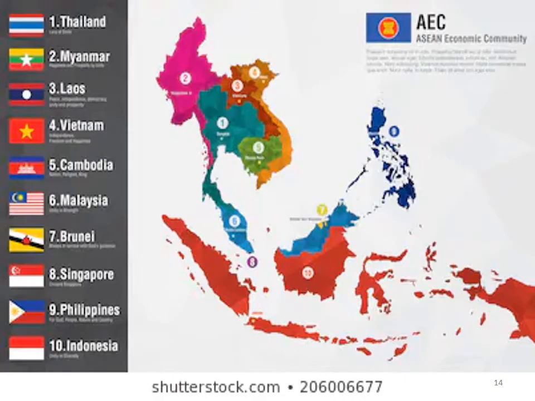In this map, you can see the member countries of ASEAN: Thailand, Myanmar, Laos, Vietnam, Cambodia, Malaysia, Brunei, Singapore, Philippines, and Indonesia. These are the 10 member countries of ASEAN.